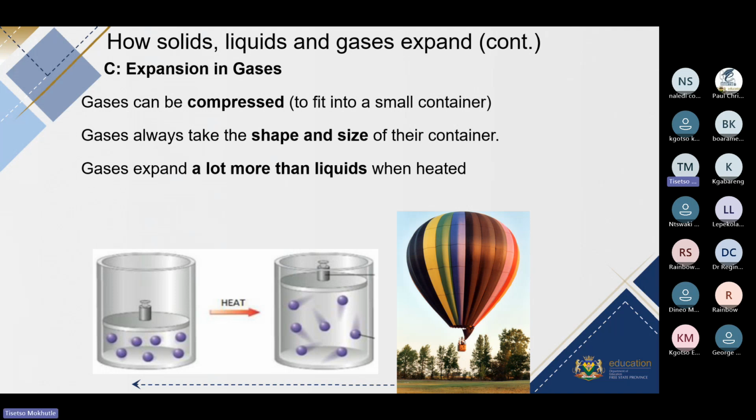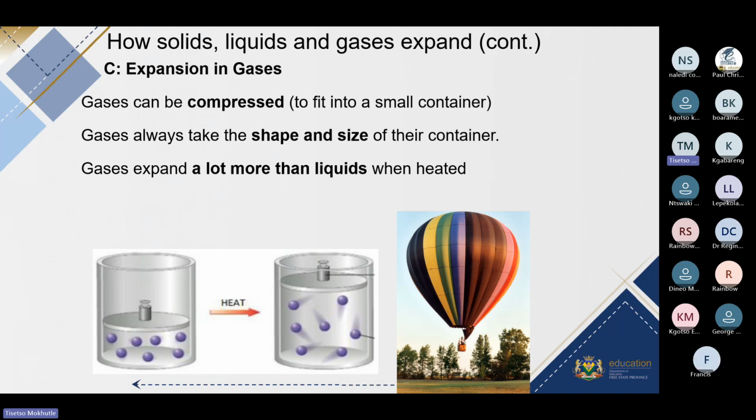Now you'll realize in the first container, we still have the same number of particles of gas, which is 2, 4, 6, 7. On this one, we still have the same number of particles. The only difference between the two containers is the space between the particles. This is a situation that happens when you heat the gas. It will try and occupy as much space as possible. If you cool the gas, it will try and occupy as little space as possible.